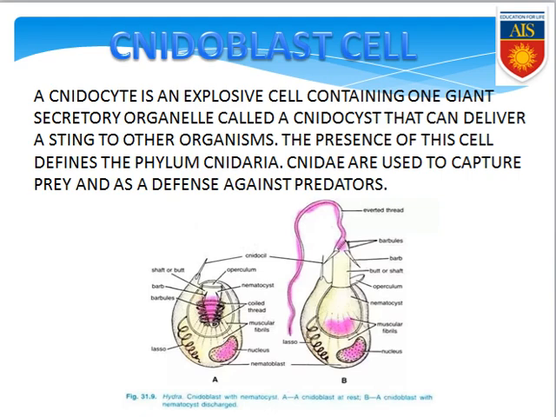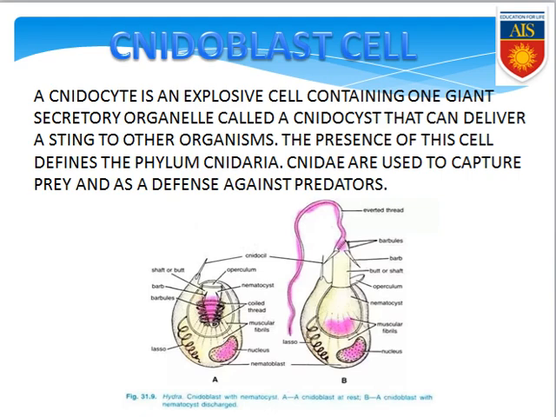Keep it in your mind, the nidoblast is a kind of stinging cell within which the sting is present, that is the nidocyte. And this nidocyte contains a nidocyst that can be delivered to various organisms who are passing by. When they throw this thread-like structure, it is responsible for capturing the prey.